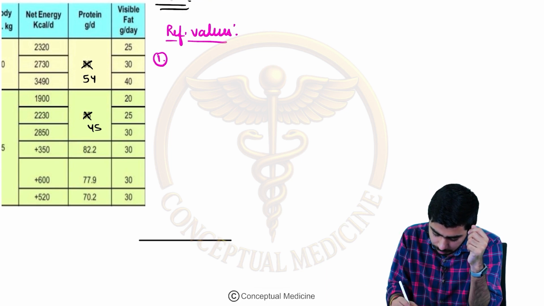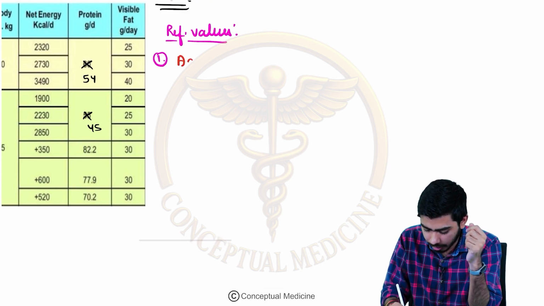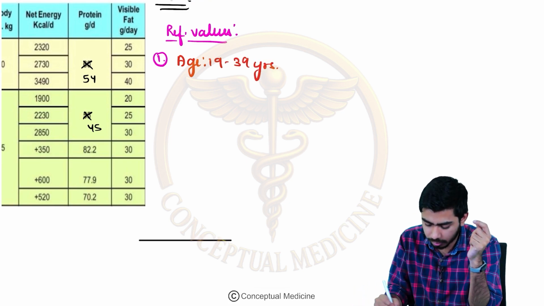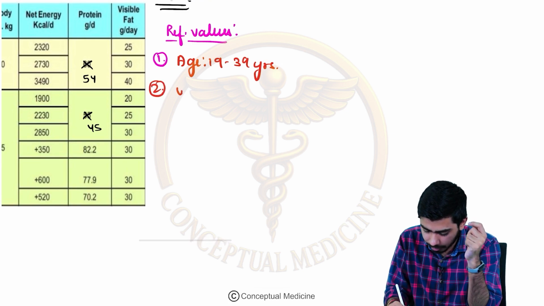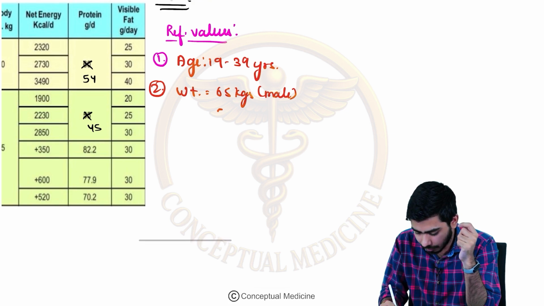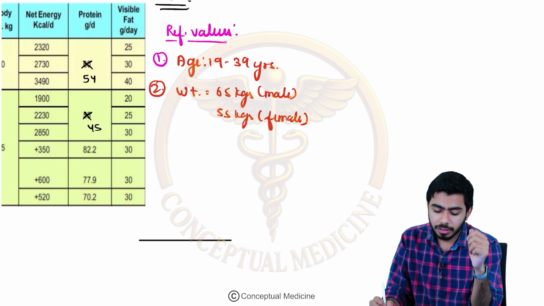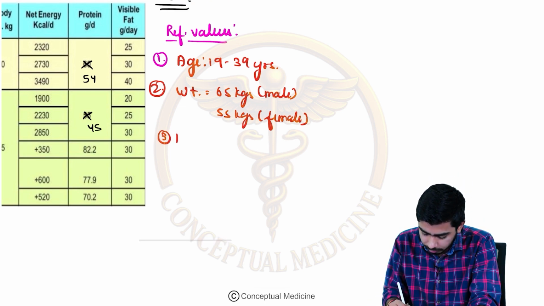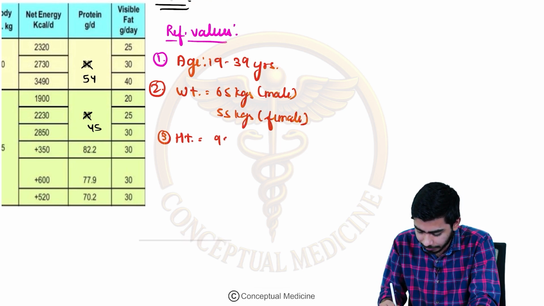So first we should be remembering what will be the age. Age we are taking from 19 to the 39 years, right? First thing. Second thing which we shall talk about, that is the weight. Weight would be the 65 kgs for the male, and it will be the 55 kgs for the female. Okay, 55 kgs for the female. Then if you talk about the height, then it will be 95th percentile for both male and female, right? For both male and female. Okay.